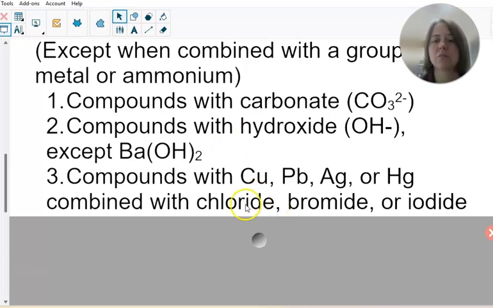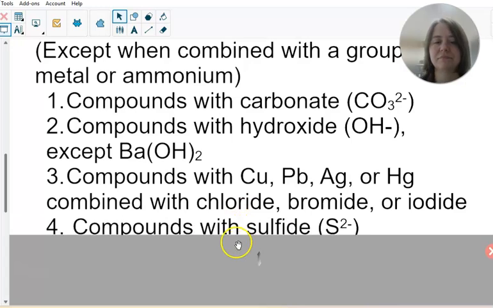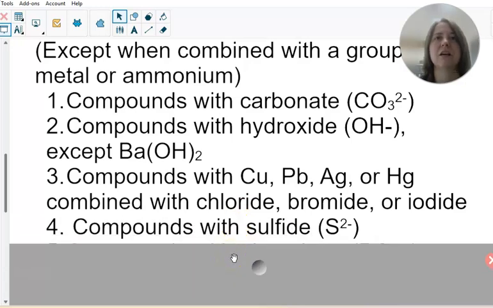But we know sodium chloride is soluble, dissolves in water. Compounds with sulfide are insoluble, they form precipitates. So like magnesium sulfide would be a precipitate.